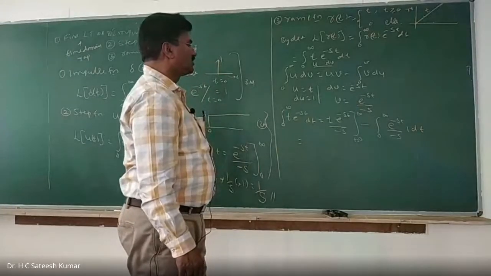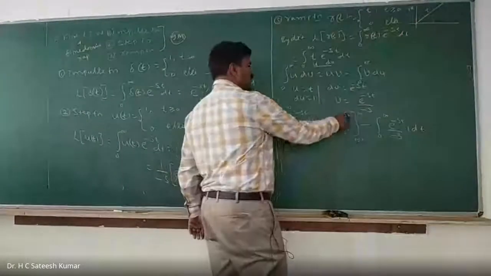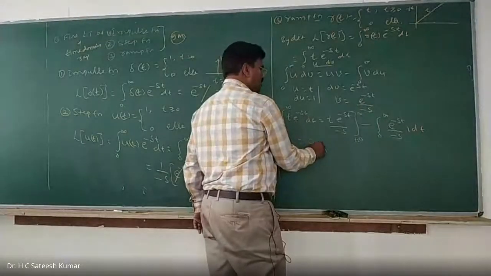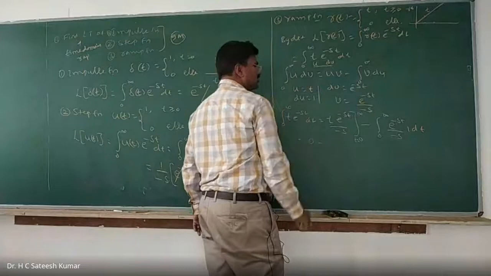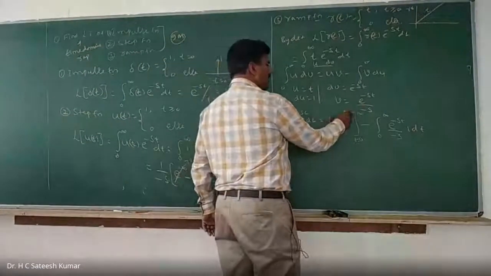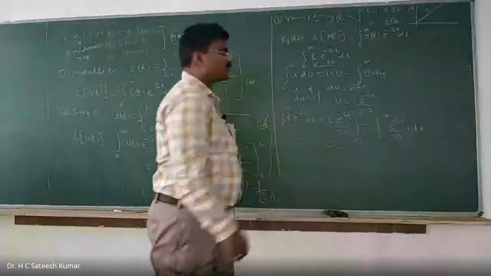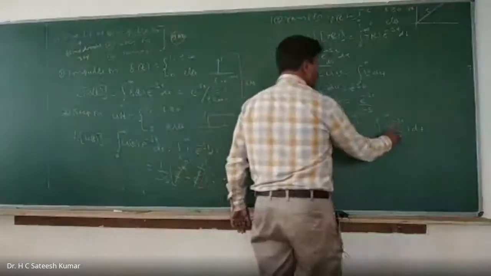Limits, you substitute: e to the power of minus infinity is 0. So substitute here directly, 0 minus e to the power of 0. E to the power of 0 is 1, into 0, it will become 0. Minus of minus, this becomes plus.